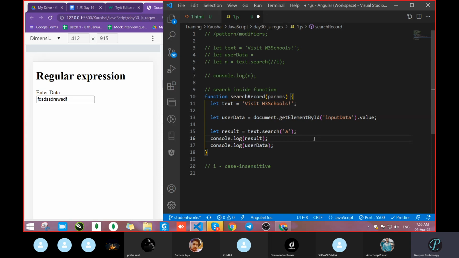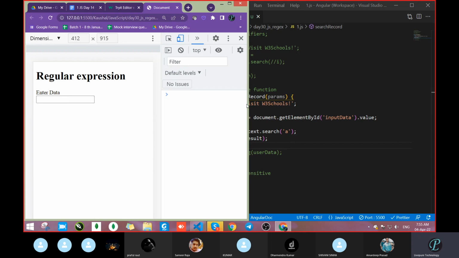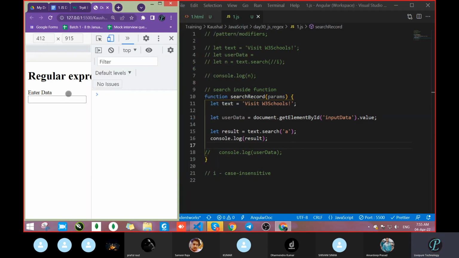Tell me one thing. What output will we get here? We will get the user data, or no output? Let's comment that user data. We will think about searching regarding these two lines. It will search A in the text. Let's see. We did not get output, but we have to change that.